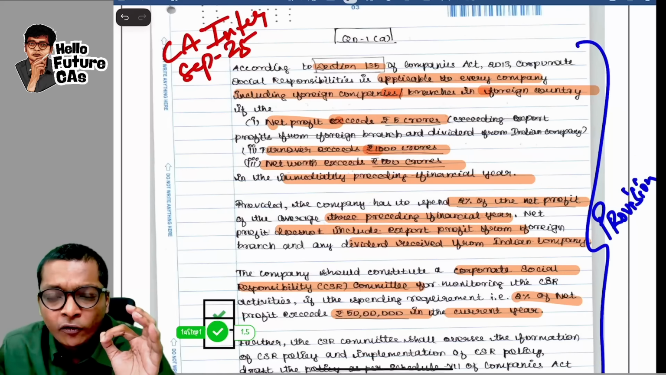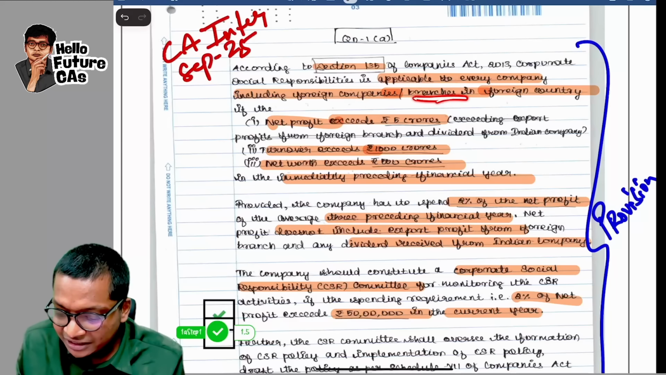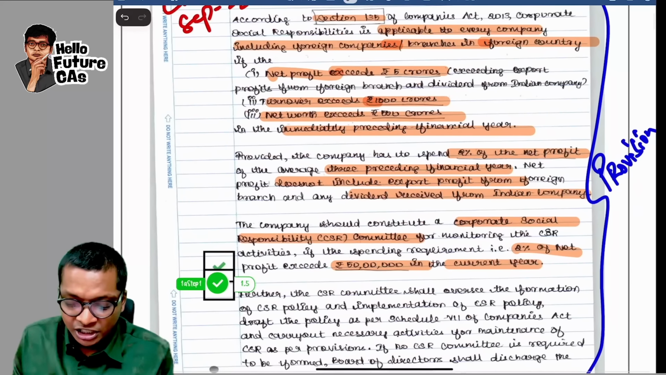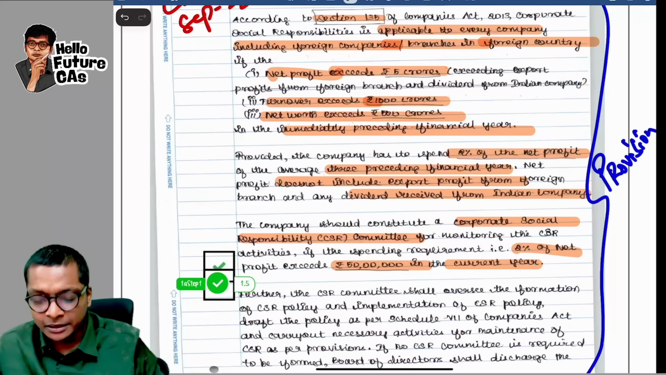Why she's writing about foreign company here? It's a foreign company over here in Chicago and branches in foreign country. They are saying when is CSR applicable? She's referring to the three limits of CSR. Yes, we wrote the three limits.